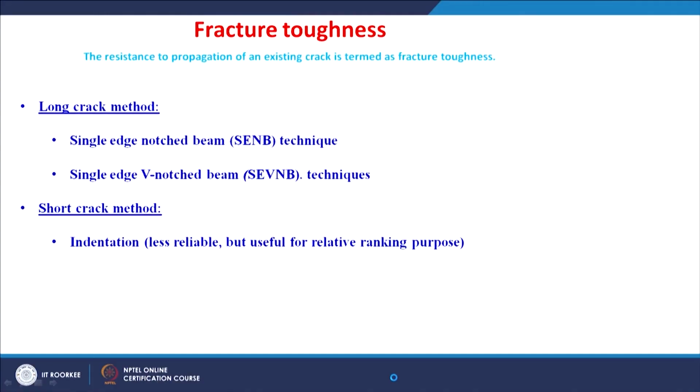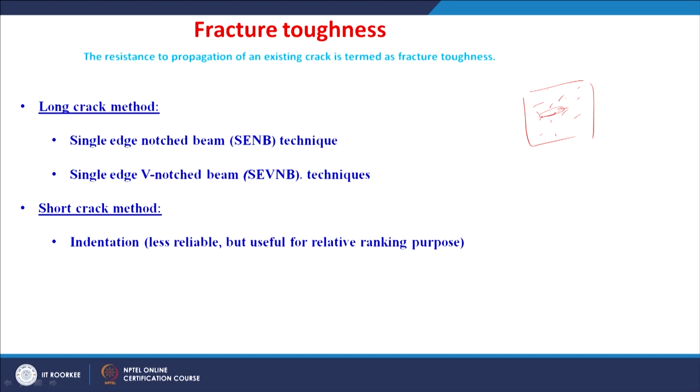So, after this elastic modulus, let us go to the other property, which is fracture toughness. Fracture toughness by definition is the resistance to propagation of an existing crack. So, you have a ceramic material, right. There are certain cracks oriented in different directions and having different sizes, right. So, the resistance to propagation of this crack is nothing but the fracture toughness.